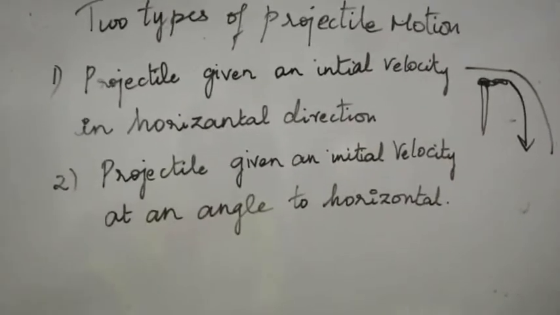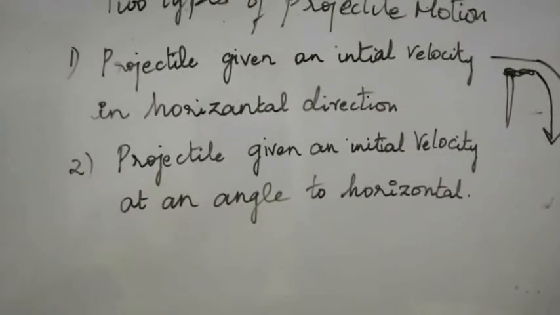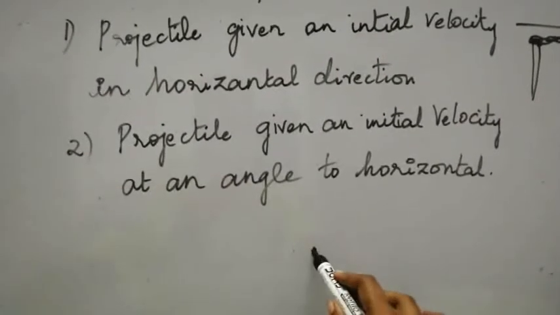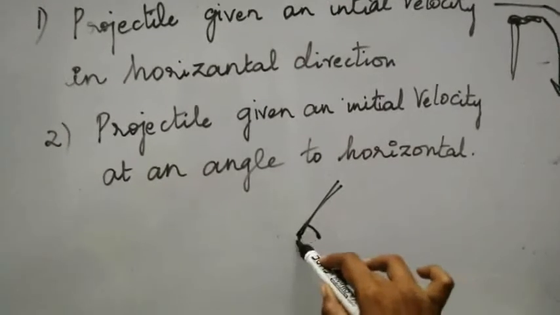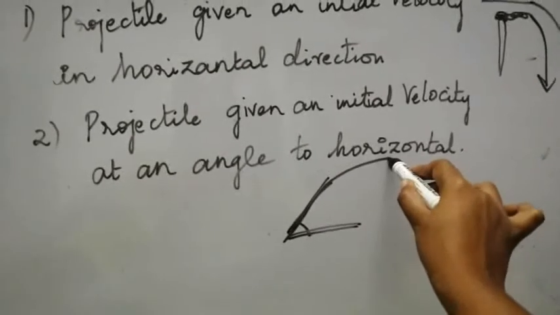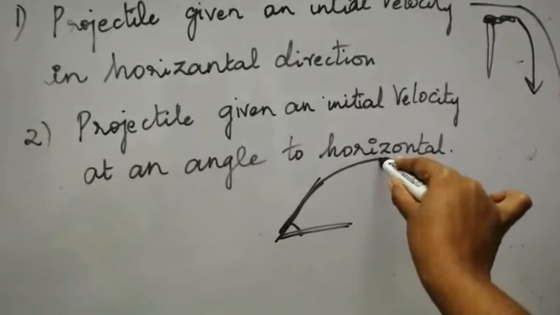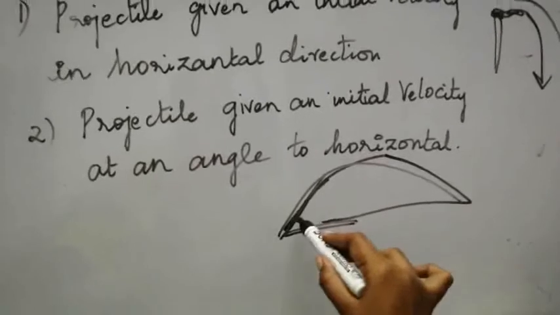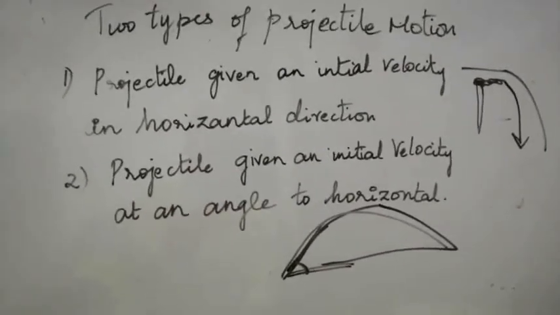And the second type is a projectile given an initial velocity at an angle to the horizontal, which is from the ground point itself. When you throw an object at an angle, the projectile will start with some angle itself. So from this point the object moves, and at some point the velocity will stop, then it will be completely under gravitation and will move down, making a complete projection with respect to some angle to the horizontal. This is the second type of projectile motion.